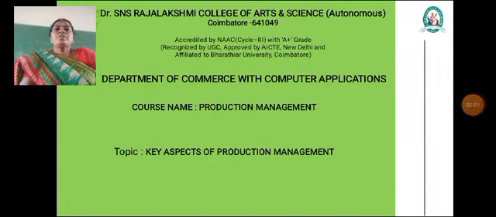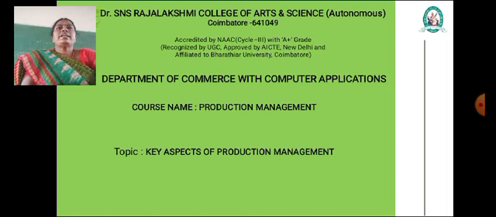The subject which we are going to see is production management. Now we can see the meaning of production management. Production management involves overseeing the process of converting raw materials or components into finished goods. It encompasses planning, organizing, directing and controlling the production process to ensure efficiency, quality and timely delivery of products.